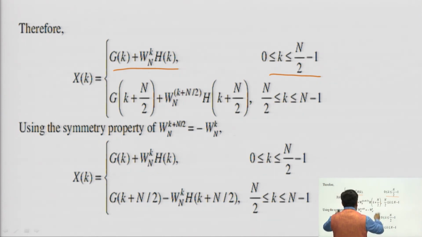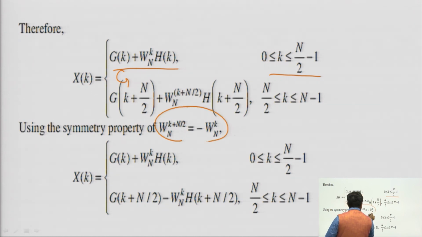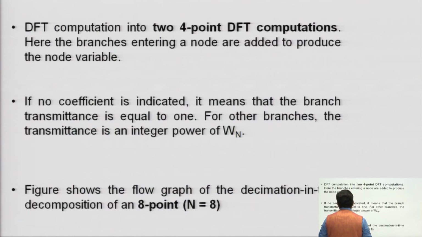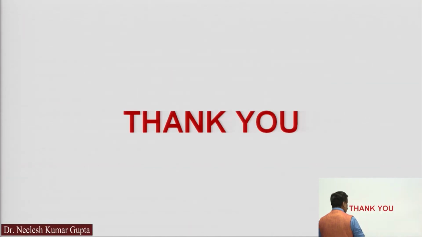Now, again, because it shows the periodic property, G of k plus N by 2 and H of k plus N by 2 can be shown, because the sequence repeats its value after its period. Then you know W_N^{k+N/2} is equal to minus W_N^k. So, this equation becomes in this form, which is the same, but as per this property it will be in the form of this. Now, for the DFT computation, you have to decompose further into 4 point DFT computations, and finally you can draw this DIT FFT algorithm.